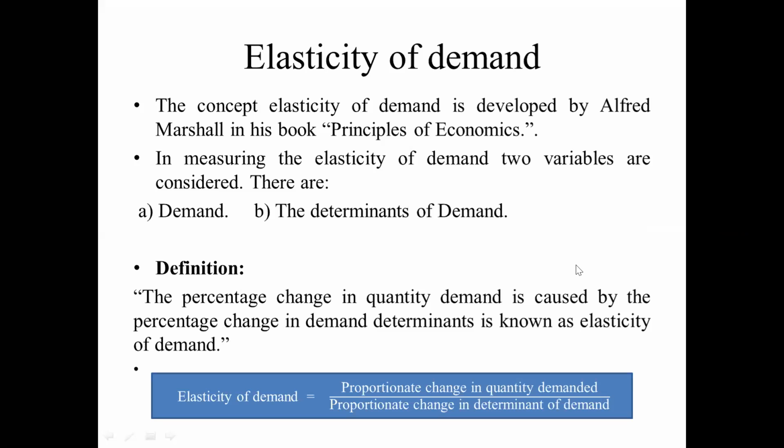That means income, price, advertisement, these types of causes vary the demand. That is called elasticity of demand.